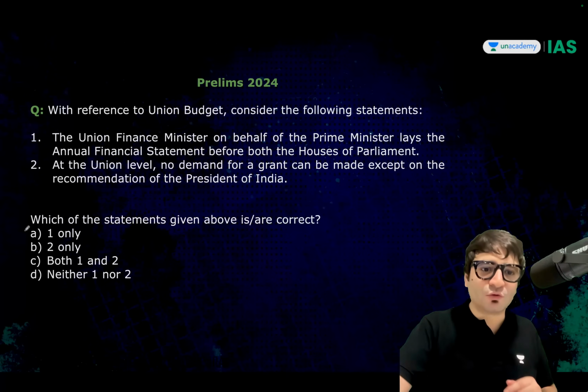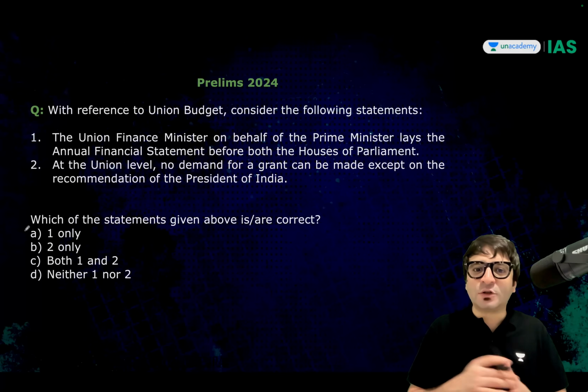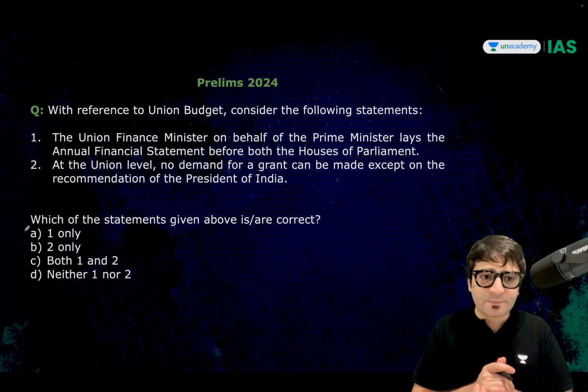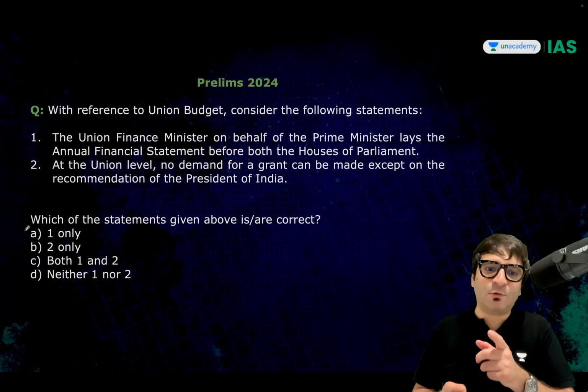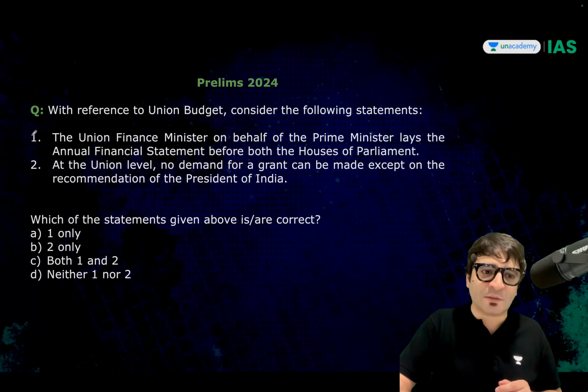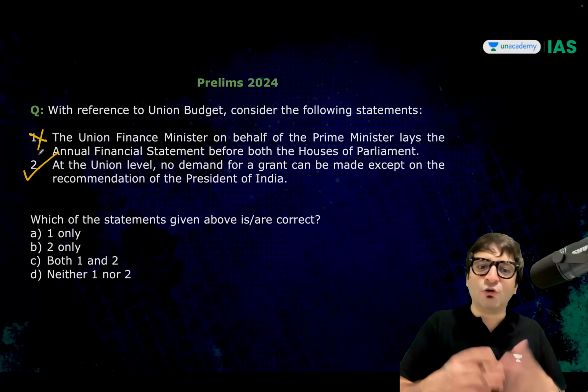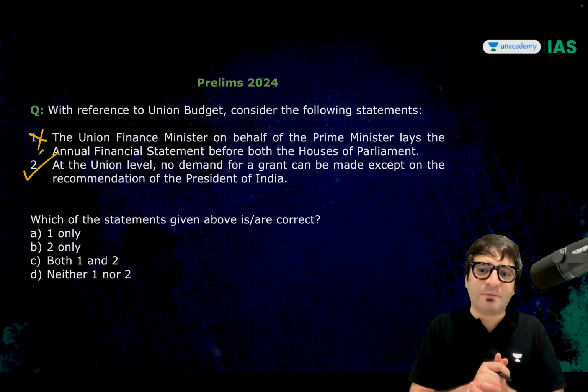That's number 1. Number 2, with reference to the Union Budget, consider the following statements. The Union Finance Minister, on behalf of the Prime Minister, lays the annual financial statement before both houses of the Parliament. This is incorrect. At the Union level, no demand for a grant can be made except on the recommendation of the President of India.